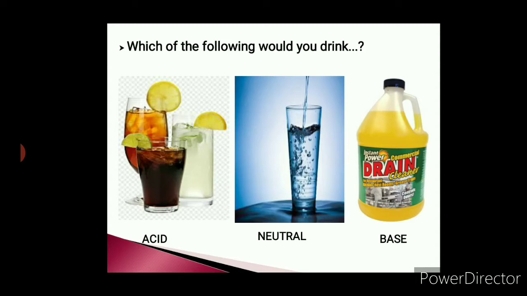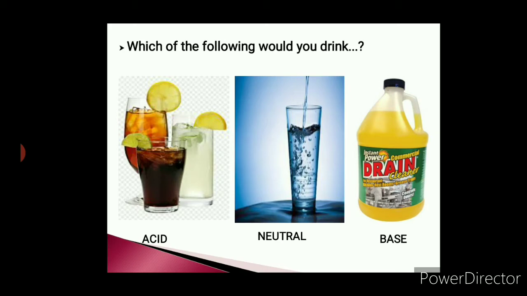Now acids we can consume, even neutral compounds such as water we can consume. Not all the chemicals which are neutral, but water is neutral in nature, but base we don't consume. So this may give us an idea that there are mainly three types of compounds: acid, neutral and base. Now here there are a variety of methods or theories to explain what is base, what is neutral, or what is an acidic compound.